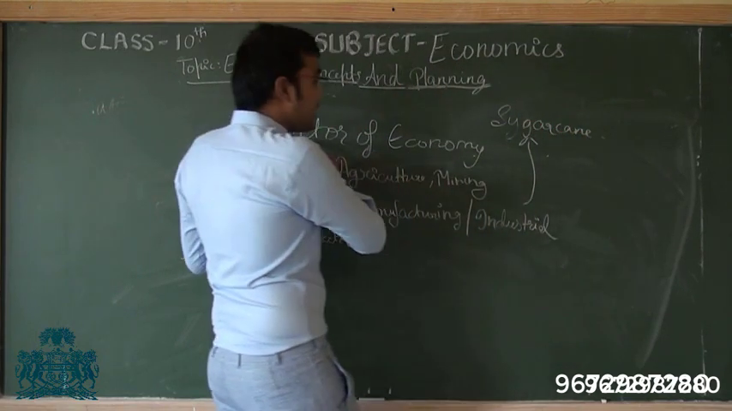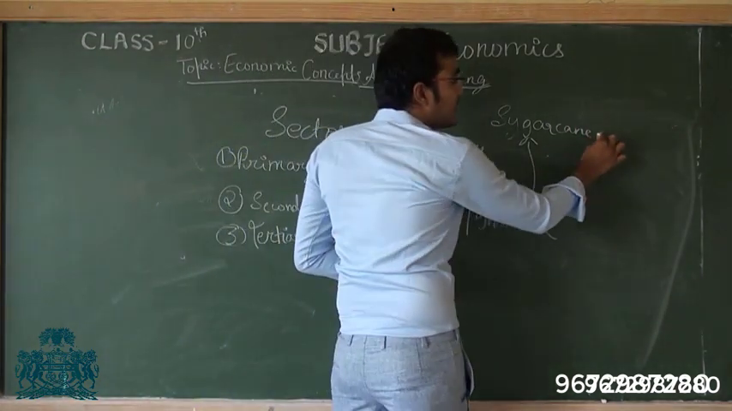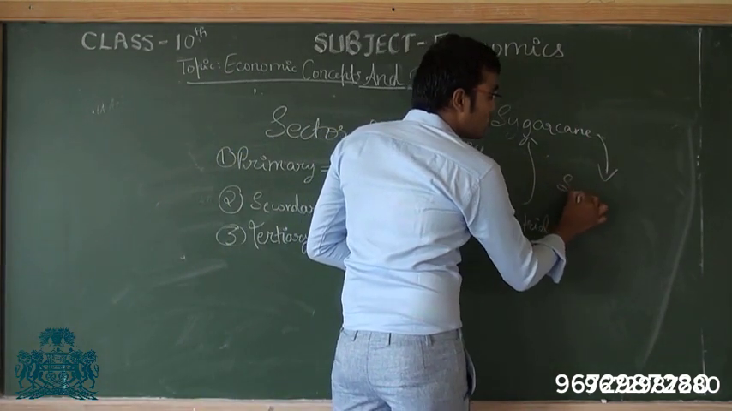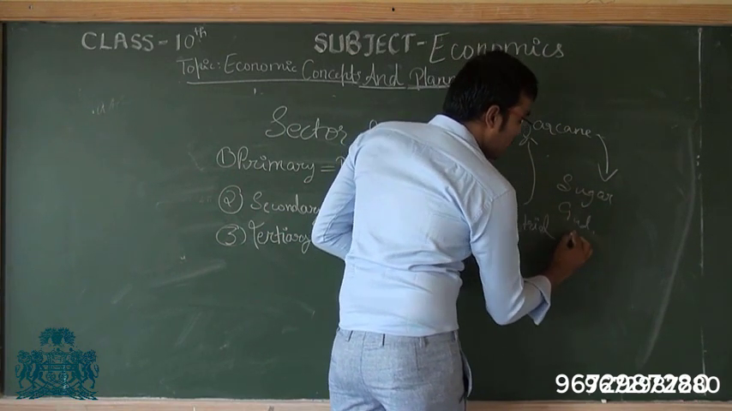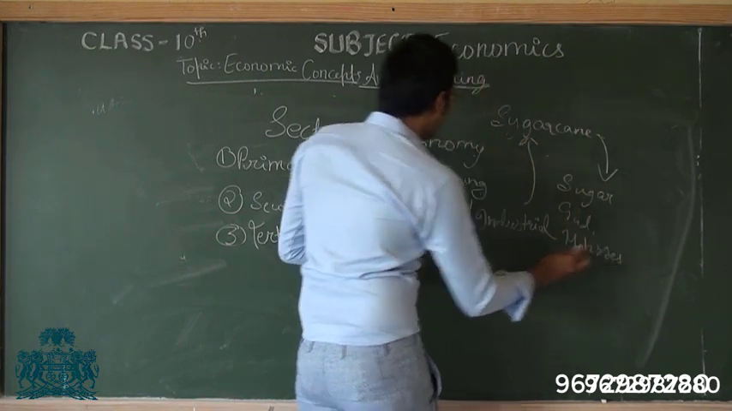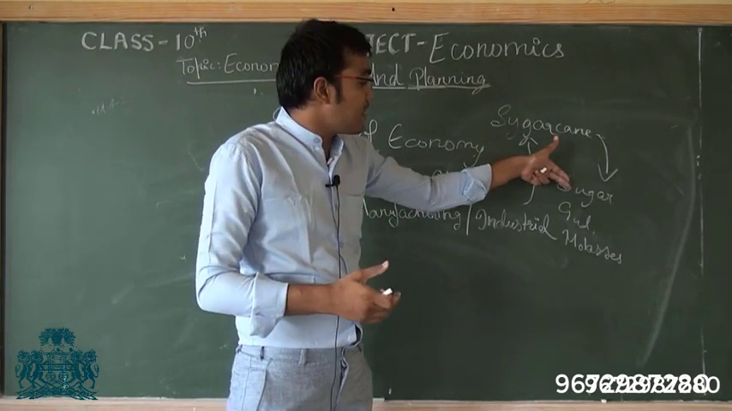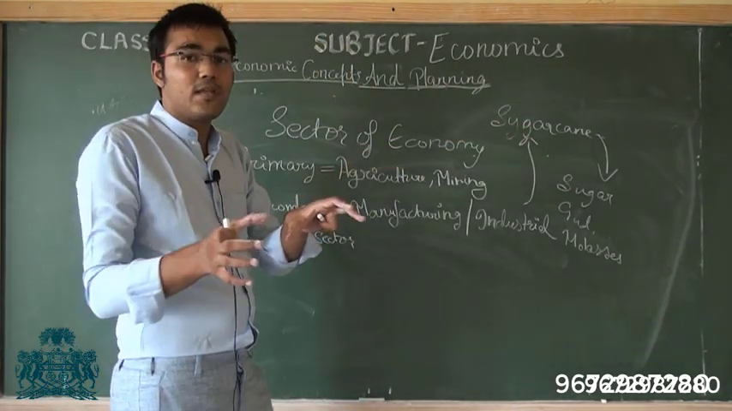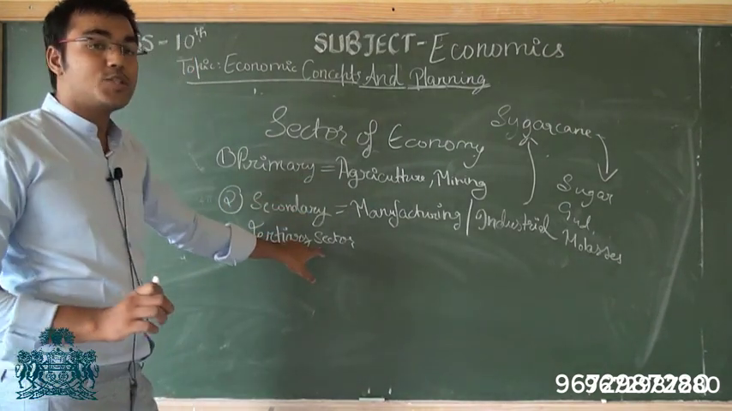The primary sector, agriculture, produces sugar cane. Now the sugar cane is processed into sugar, jaggery or molasses. So the secondary sector produces the final products like sugar and jaggery from the primary products which are produced by the primary sector.